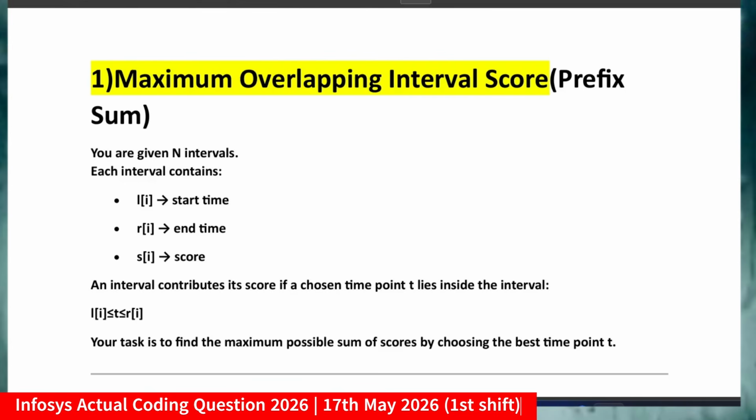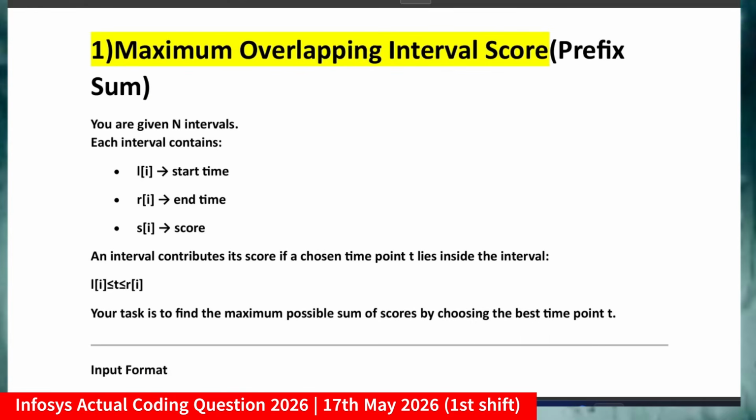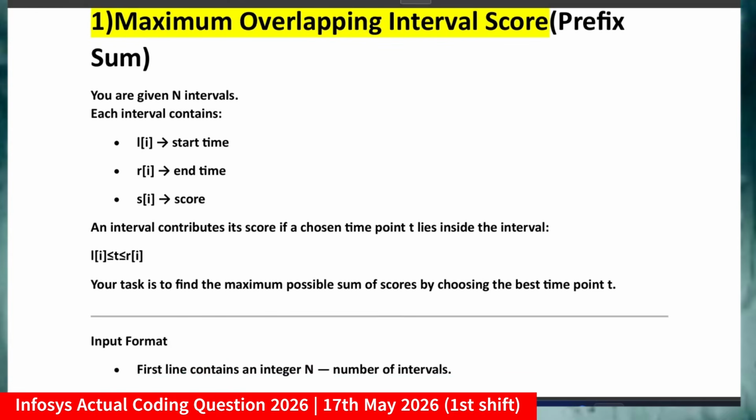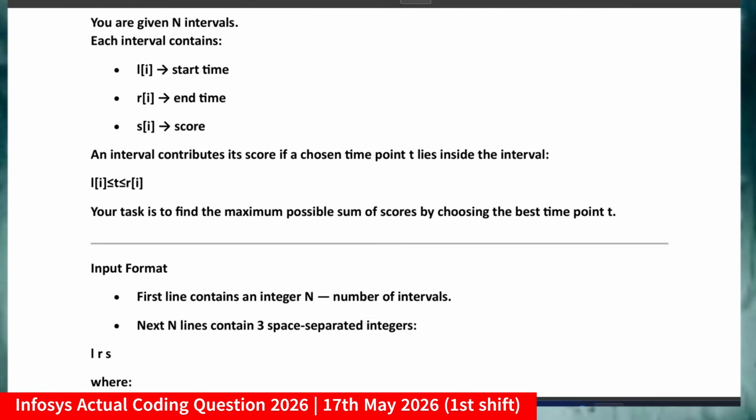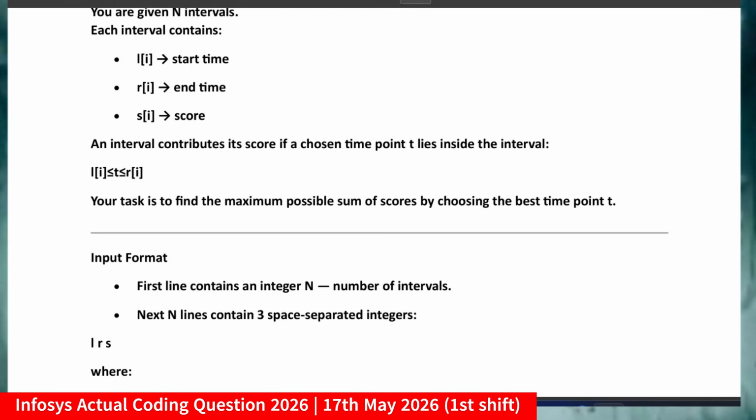The first question was related to the prefix sum, and it was maximum overlapping interval score. This was the question. You are given n intervals, each interval contains li which denotes the start time, ri which denotes the end time, and si the score. An interval contributes its score if a chosen time point t lies inside the interval.